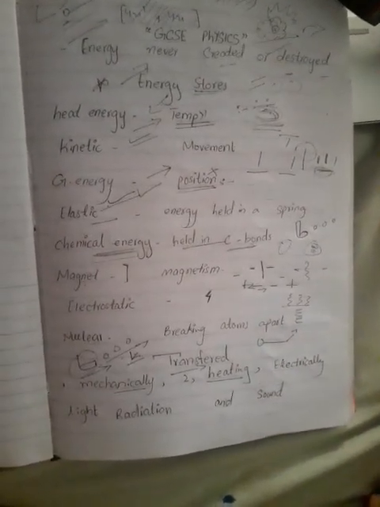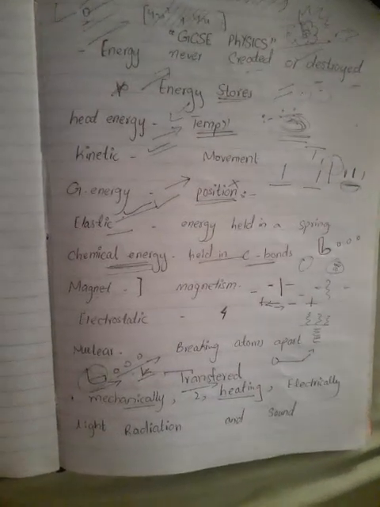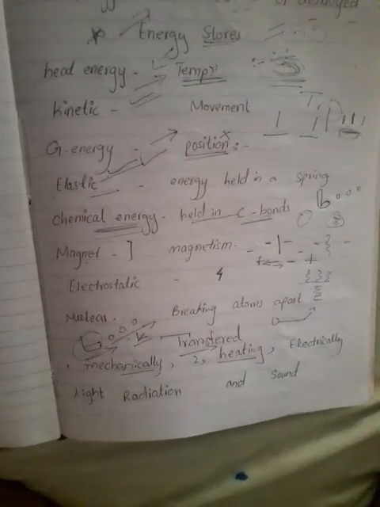Electrically, of course, in wires we have electric charges flowing through the wire, that are actually providing us electricity in our houses, in a lot of institutions. At basically every point you have electricity. That's how it's used. Light radiation, again, if I have a bulb in my room, it is radiating my room with light. So light radiation is a kind of energy transfer that is being utilized in our environment.